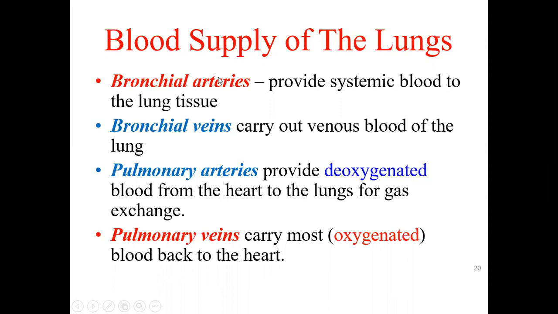Arteries are usually shown in red and the veins are usually shown in blue. But here, this is the only region where the artery will be carrying deoxygenated, impure blood. Usually, it is the artery which will provide the oxygenated or pure blood, and the veins will be carrying the impure or deoxygenated blood. But in the case of the pulmonary arteries and veins, it is reverse.